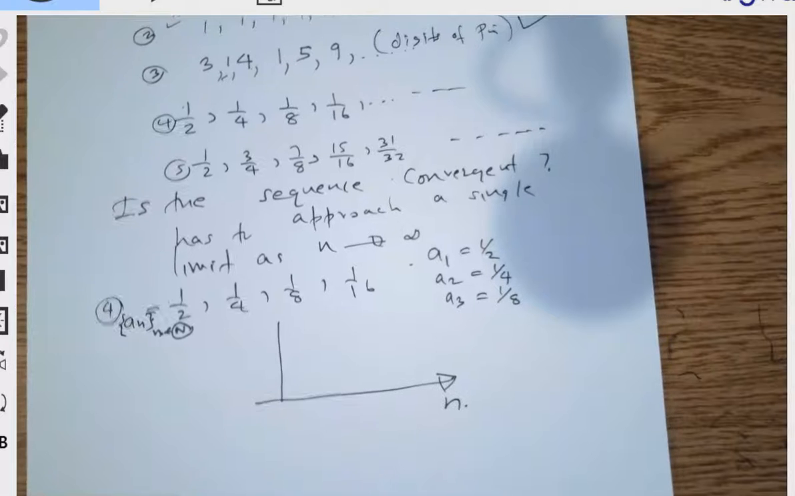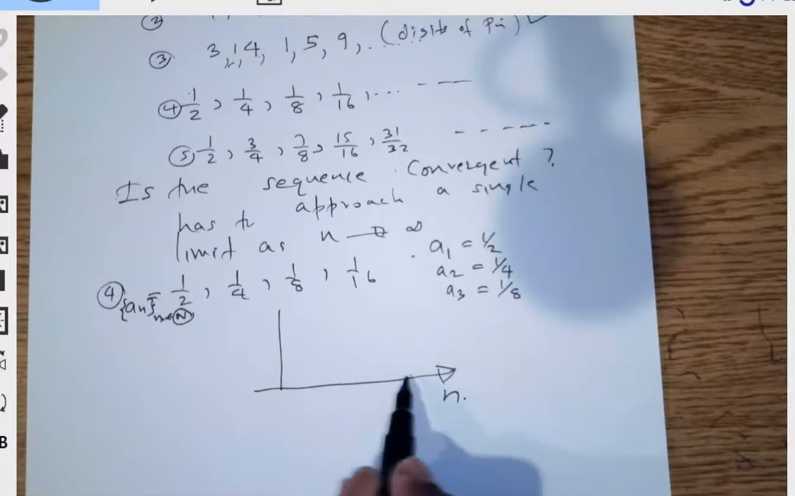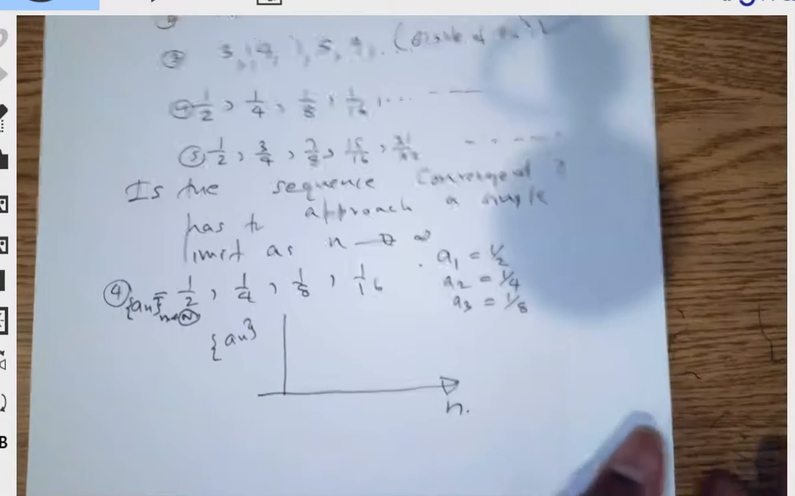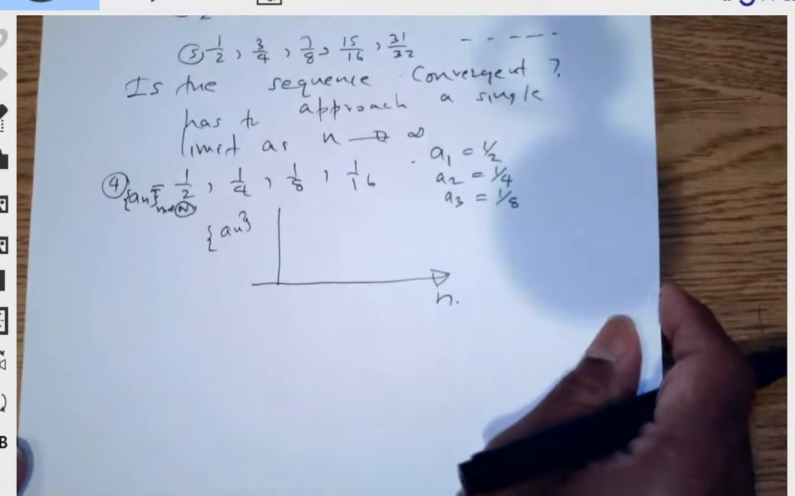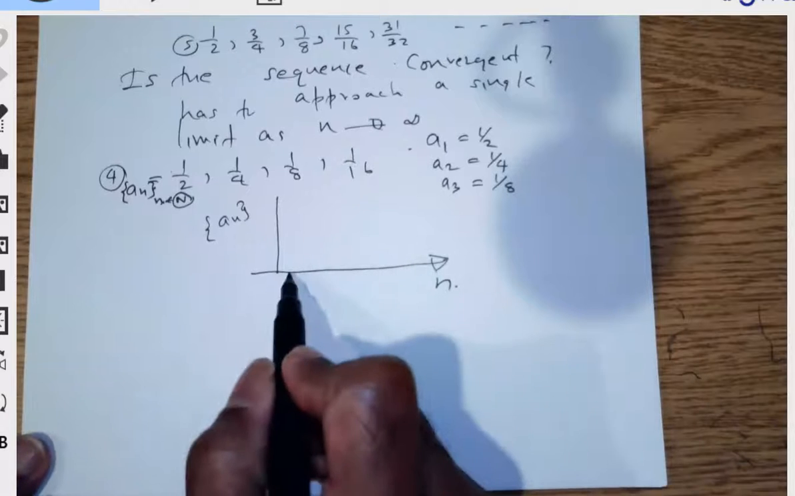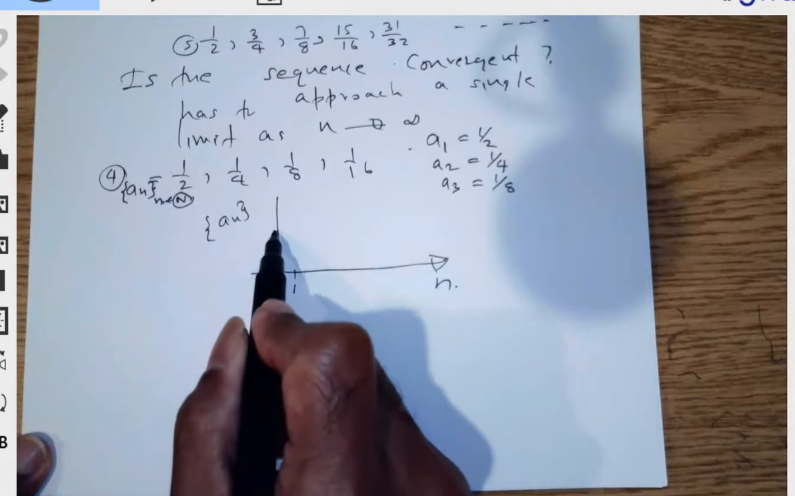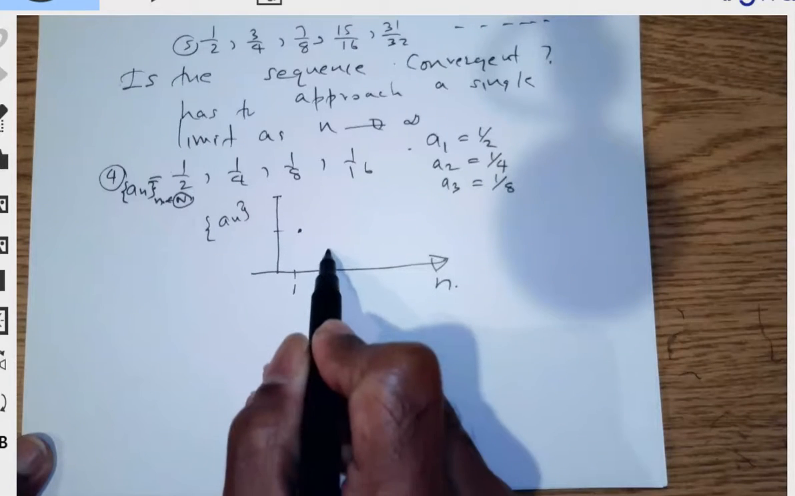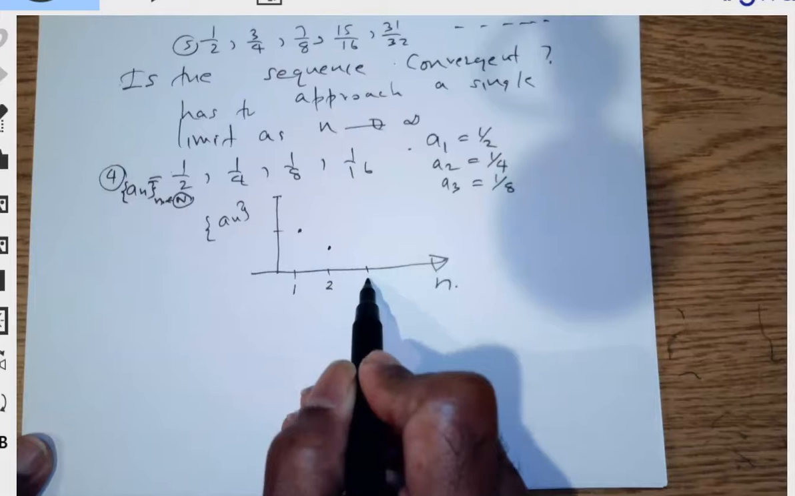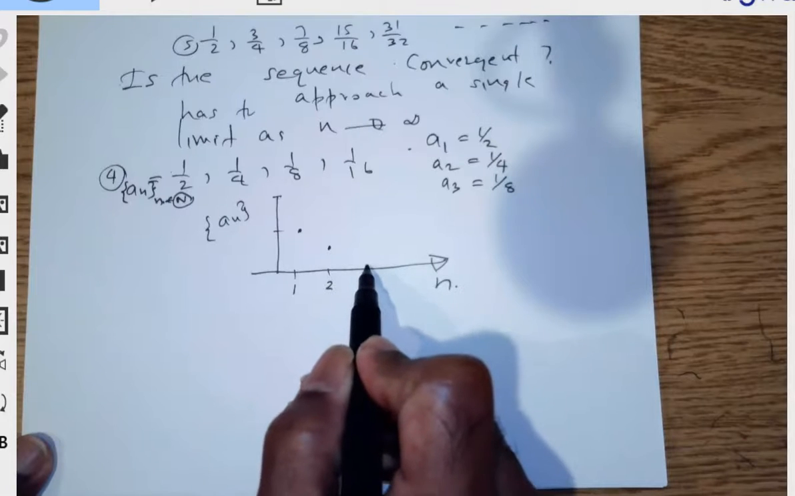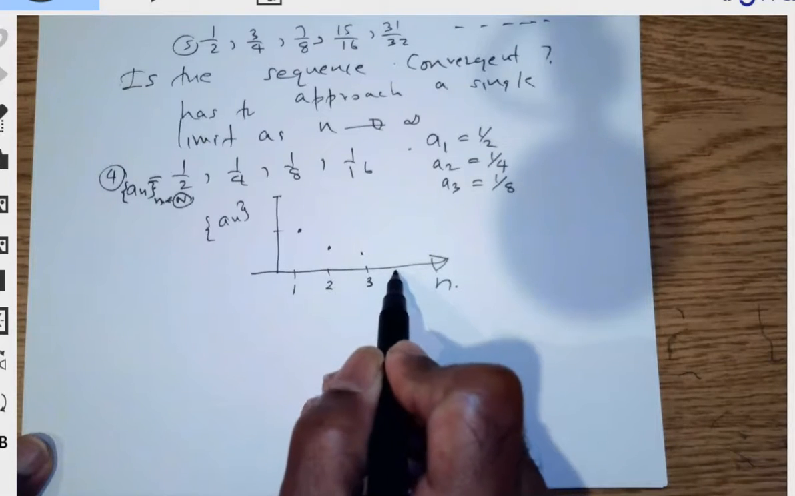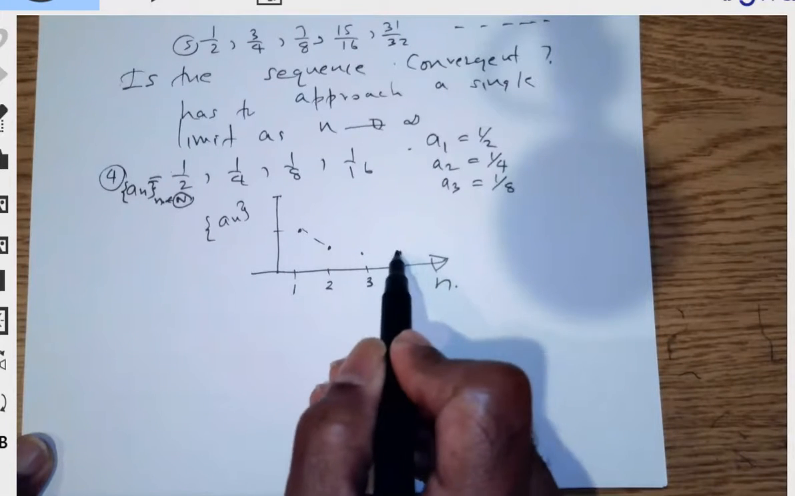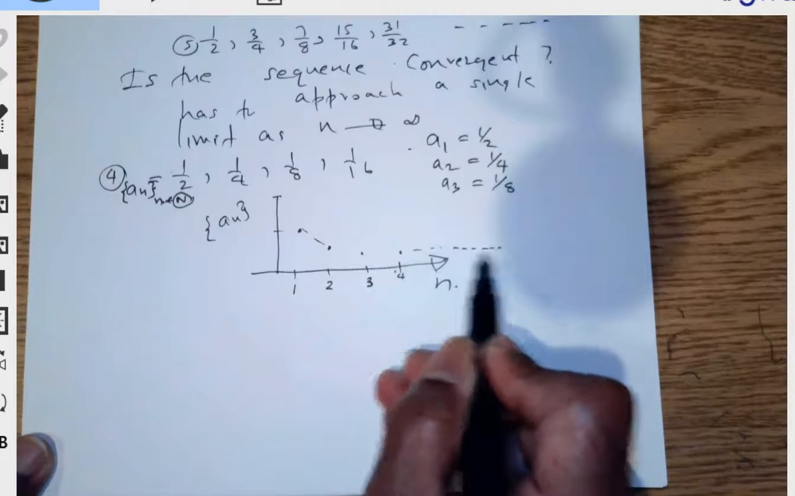And then if you plot this, let's see what we will get. This is your a sub n, and what do we get? Well, for 1 it is 1/2, so if we take this as 1, then 1/2. 2 is 1/4, 3 is 1/8, 4 is 1/16. You can see that as n increases, this is heading towards 0.